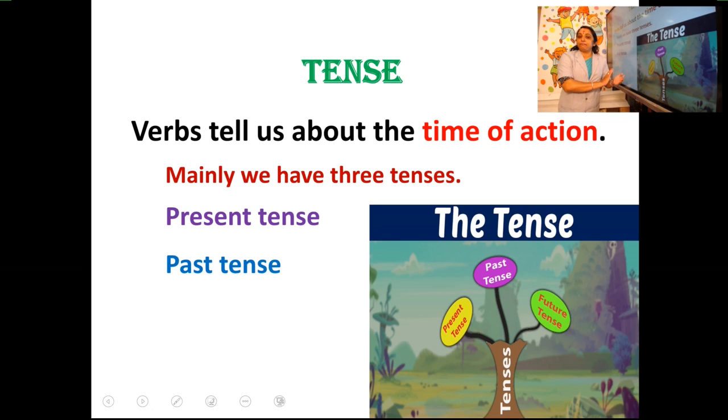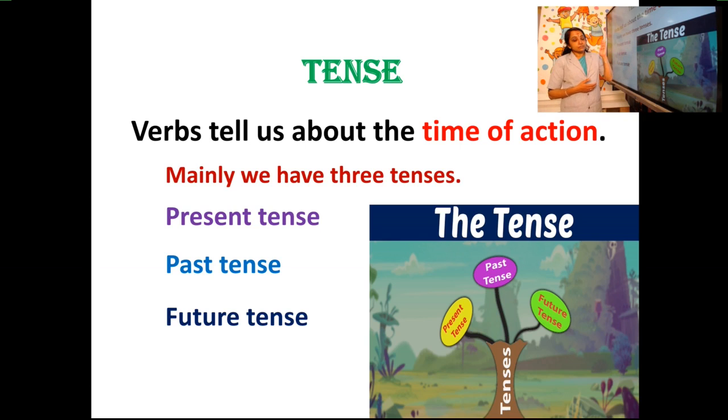The action that had happened is over, the completed action. That is past tense. And the third one is future tense. Future tense means the action that is going to happen in the future. So these are the three main tenses.